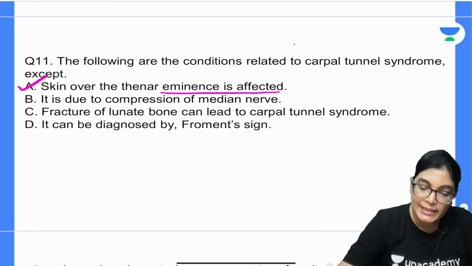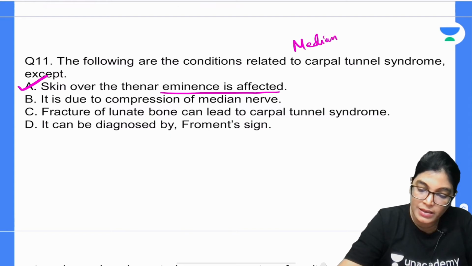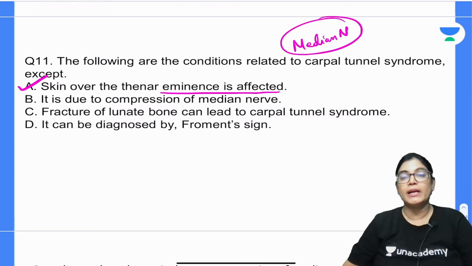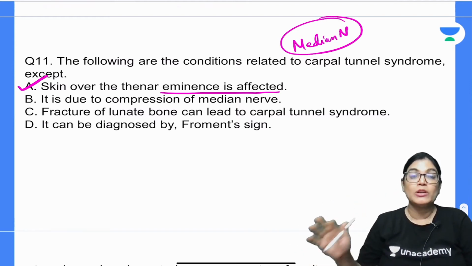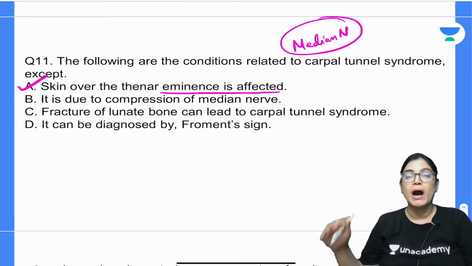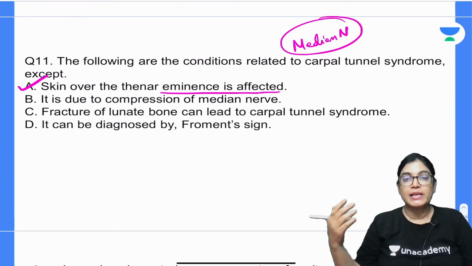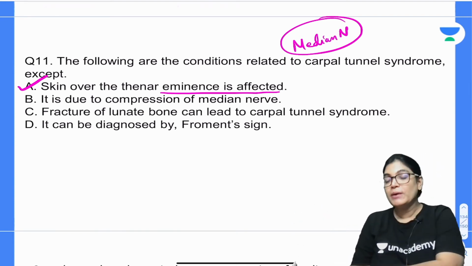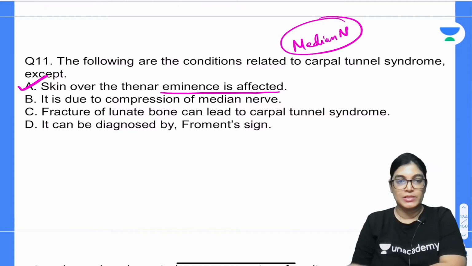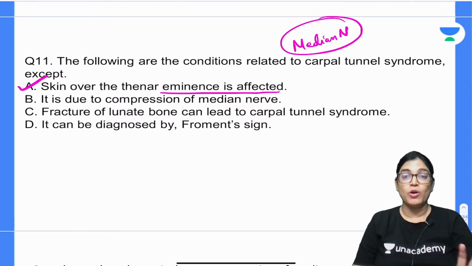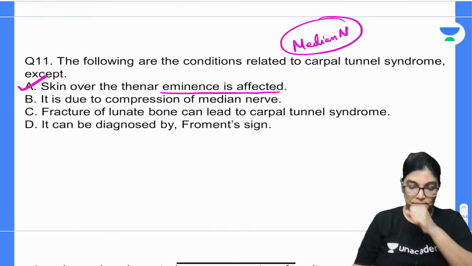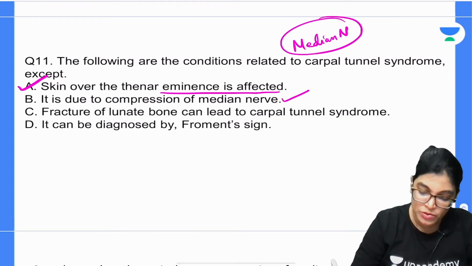Exactly, the whole trunk of the median nerve is traversing below the transverse carpal ligament or the flexor retinaculum. So that component can be compressed, but not its palmar cutaneous branch, because the palmar cutaneous branch is given off above the level of the wrist or the carpal tunnel region. So it is least important for carpal tunnel syndrome. Compression of the median nerve is absolutely involved.